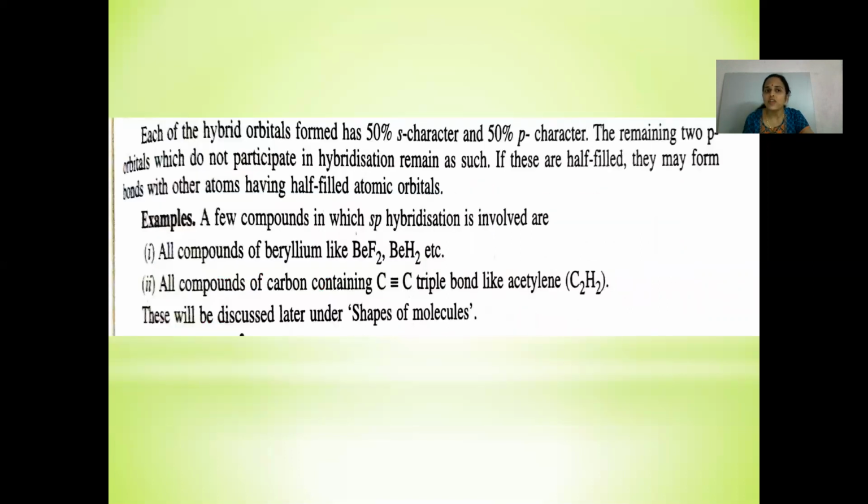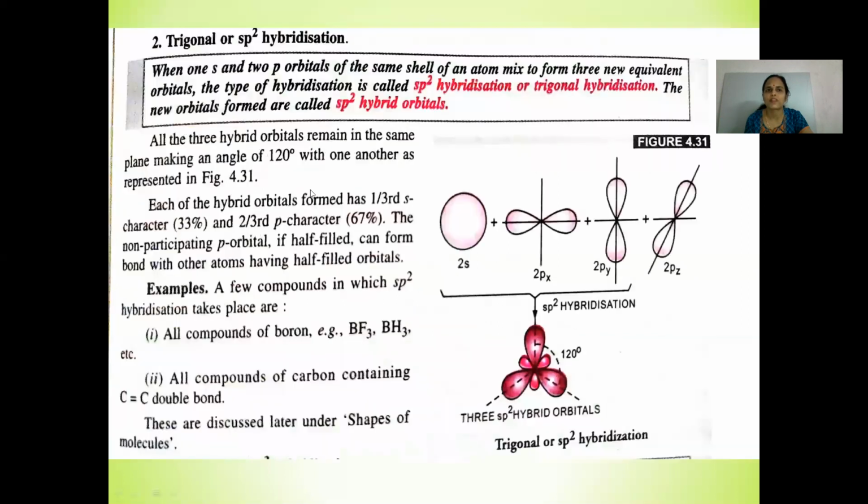Each of the hybrid orbitals formed has 50% s character and 50% p character. The few compounds in which sp hybridization is involved are BeF2, BeH2, and all compounds of carbon containing a C triple bond C, like acetylene, and we'll discuss the shapes of these molecules later in this chapter.